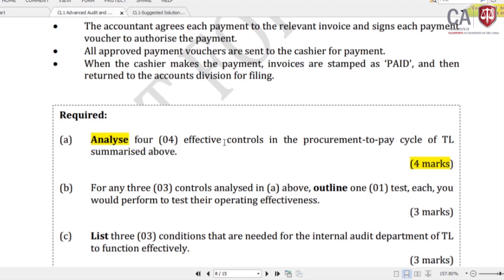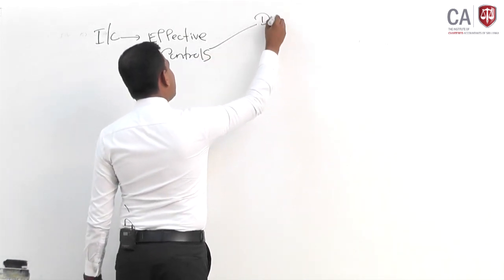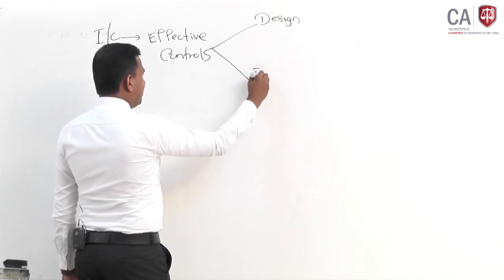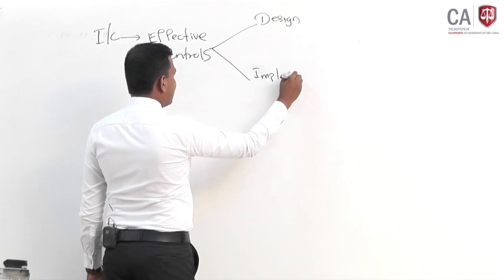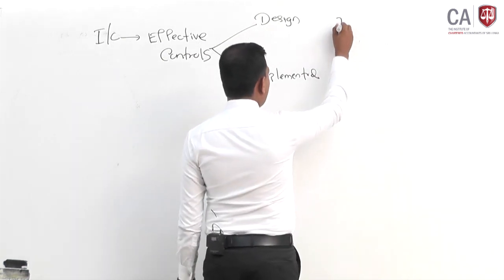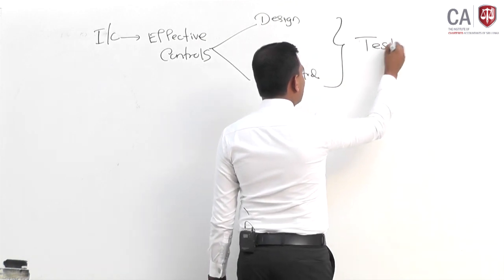If you remember the meaning of effective, which I explained during the previous MCQ discussion: effective control means what? Always under the internal control chapter we discuss effective controls. Effective controls mean that the particular control should be designed properly, and it must be implemented properly. So the design of controls and the implementation of controls, mainly implementation, can be tested through the test of controls.